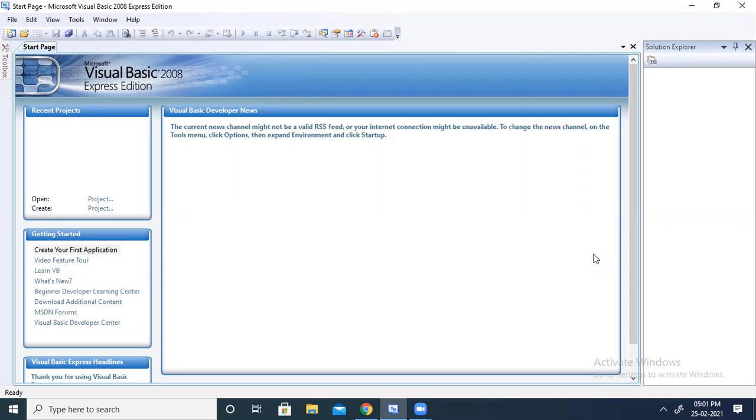VB creates event driven applications. Next I will explain what you mean by event driven applications. An event driven application means the application is driven by an event. It does not execute in the way the code is written. So let me simplify it for you. For example, you are working in a form. In that form, you have several fields to work with. There may be enter your name, enter your age, enter your salary. So there may be different fields.